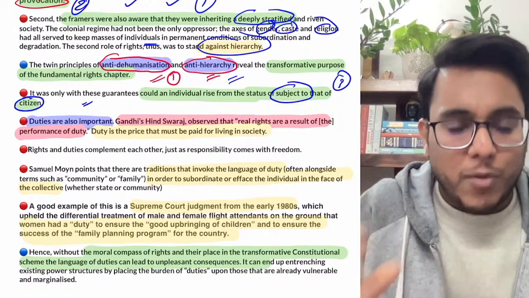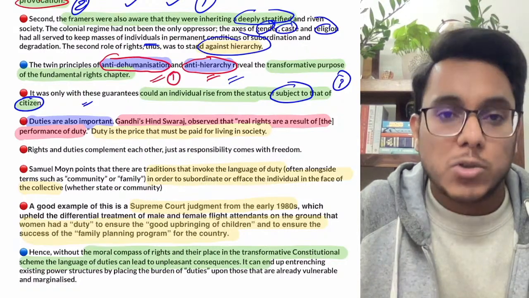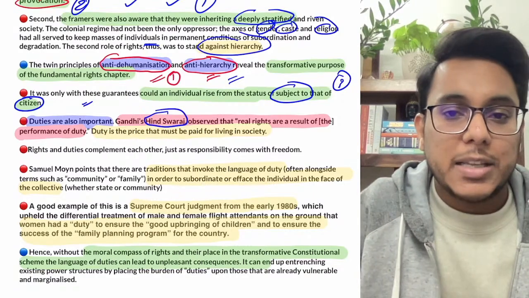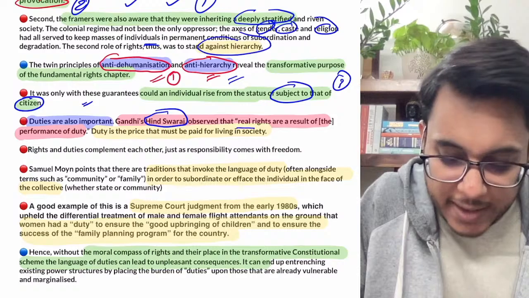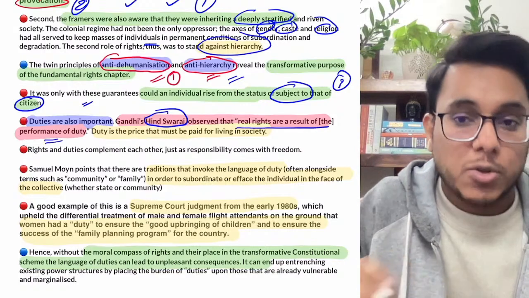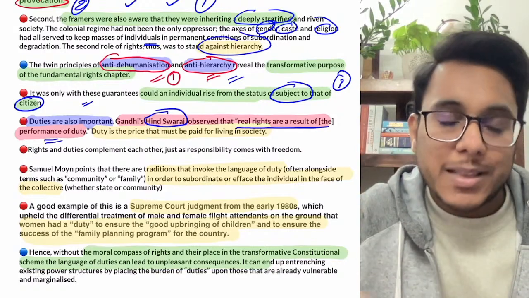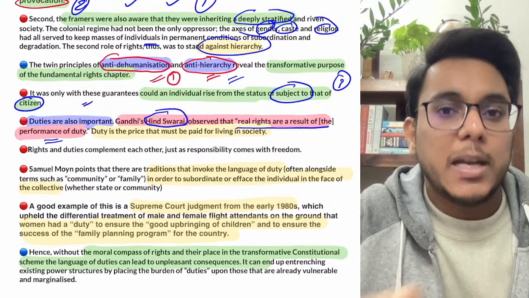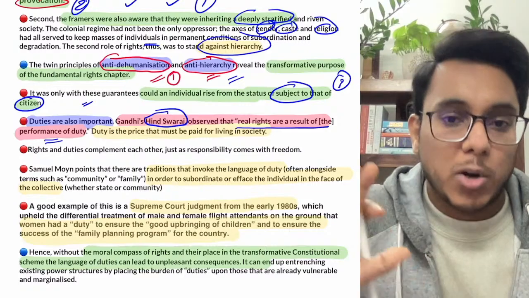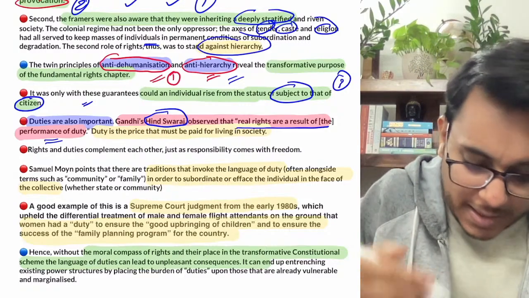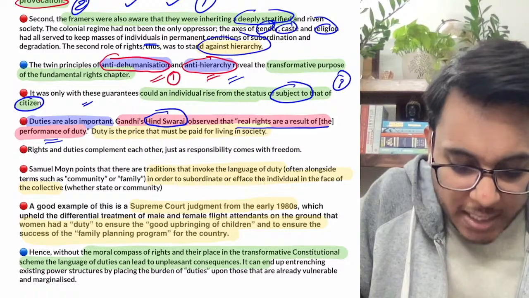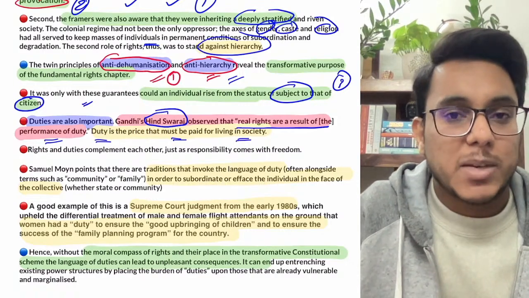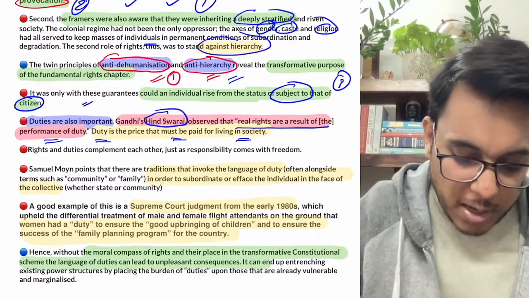Now guys, though we have talked a lot about rights, the duties are also important. Mahatma Gandhi ji in the Hind Swaraj has observed that the real rights are a result of the performance of duties. Only if the duties are there can the rights be possible. You cannot expect rights for everybody but duties for nobody. It can be said that duty is the price that must be paid for living in a society. So duties are also important.